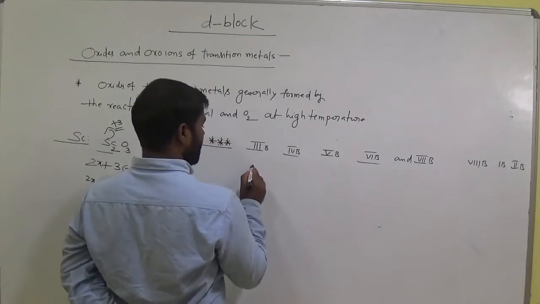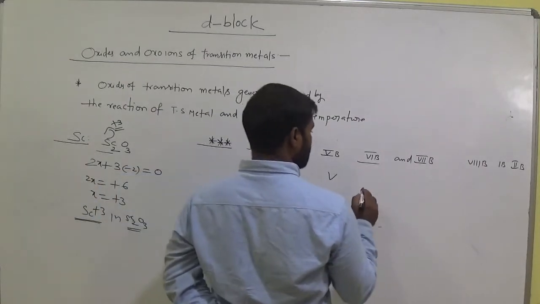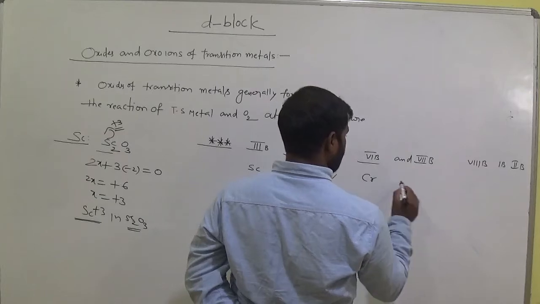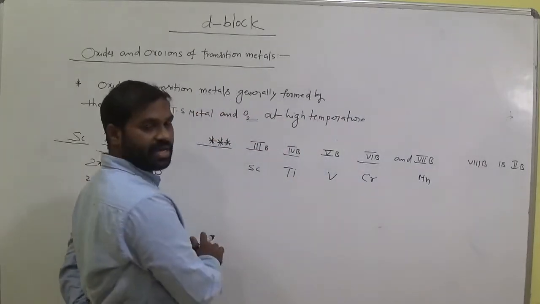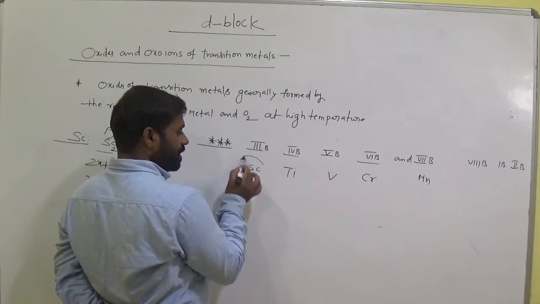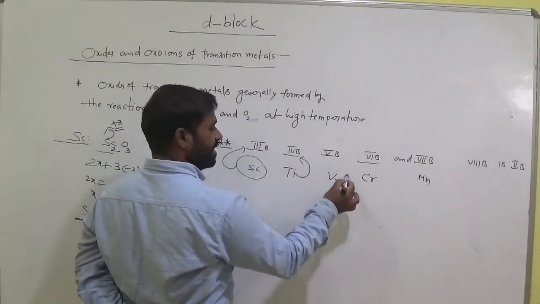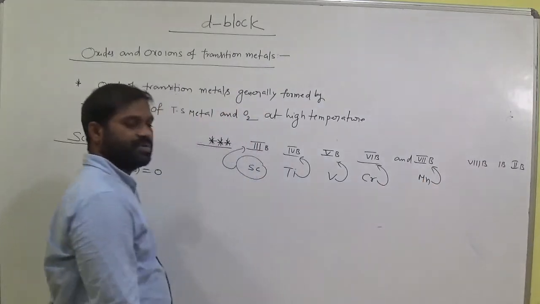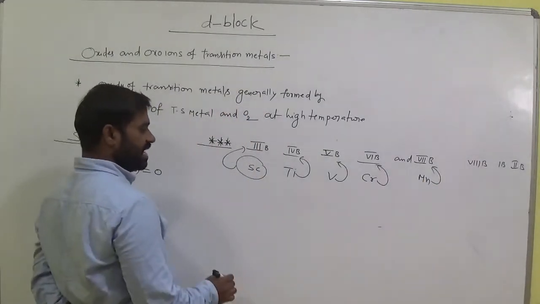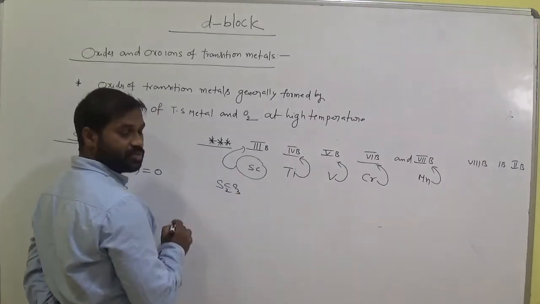So here scandium, titanium, vanadium, chromium, manganese. What is the group number of scandium here? Third group. Titanium, fourth group. Vanadium, fifth group. Chromium, sixth group. Manganese, seventh group.